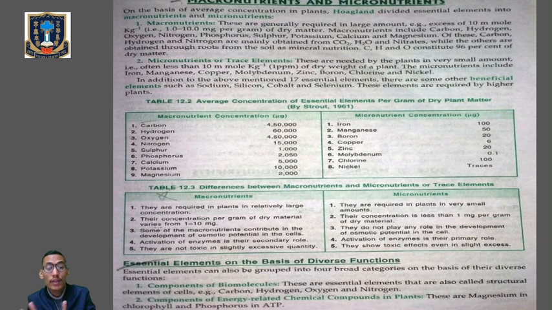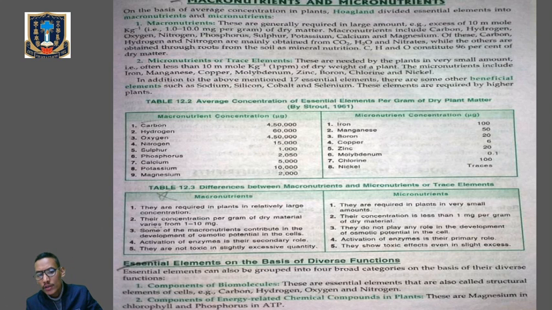So here you can see the differences. Okay, next one is that some of the macronutrients contribute in the development of osmotic potential in the cells, whereas the micronutrients do not play any role in the osmotic potential in the cells. For macronutrients, activation of enzyme is their secondary role, whereas the activation of the enzyme is the primary role of micronutrients.